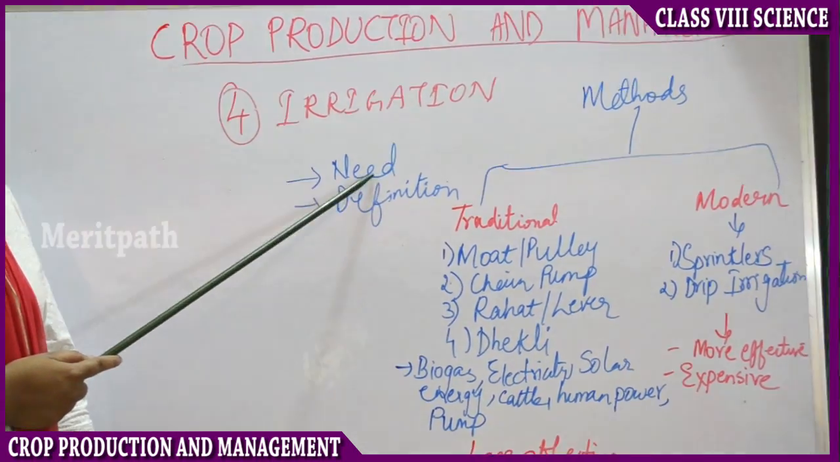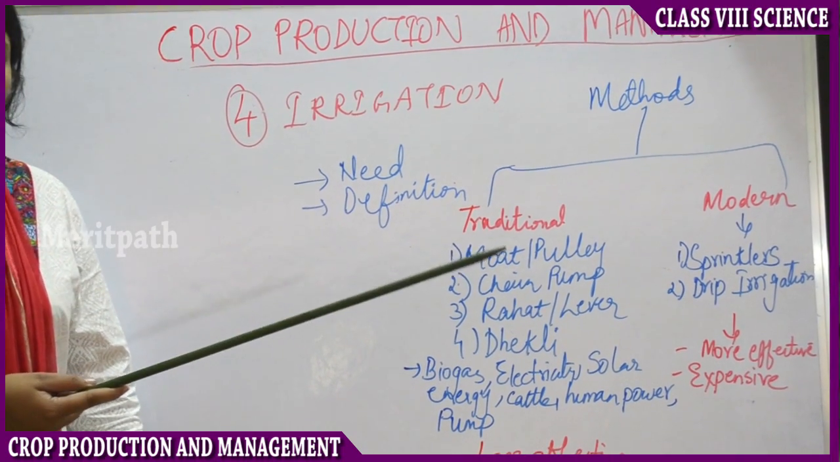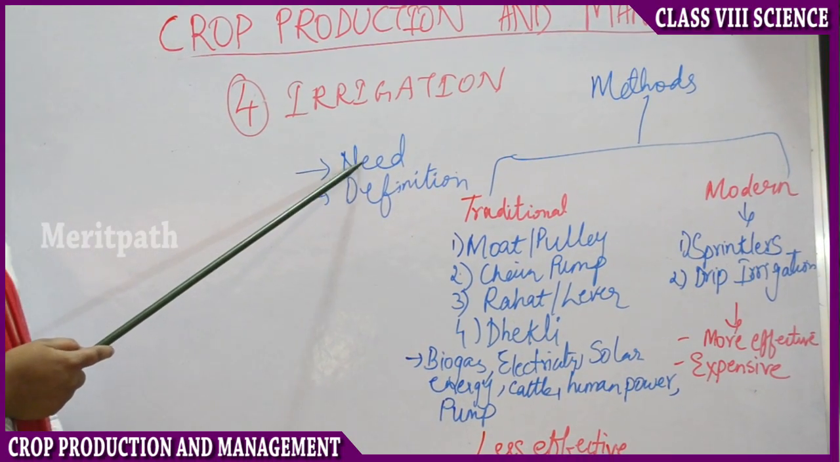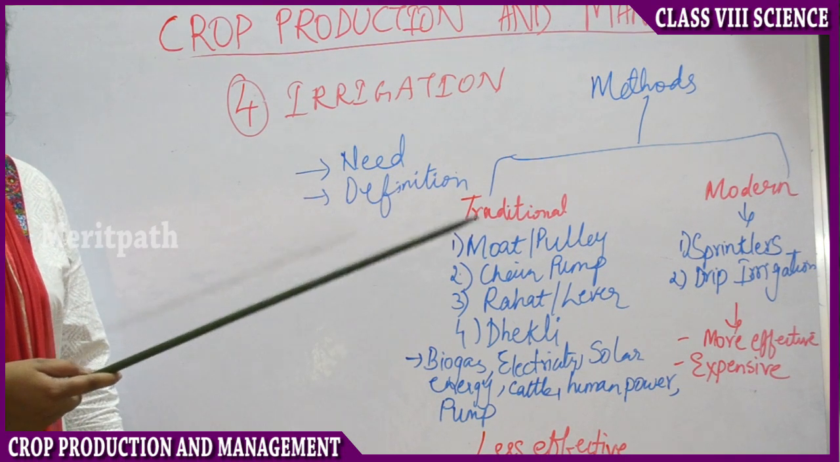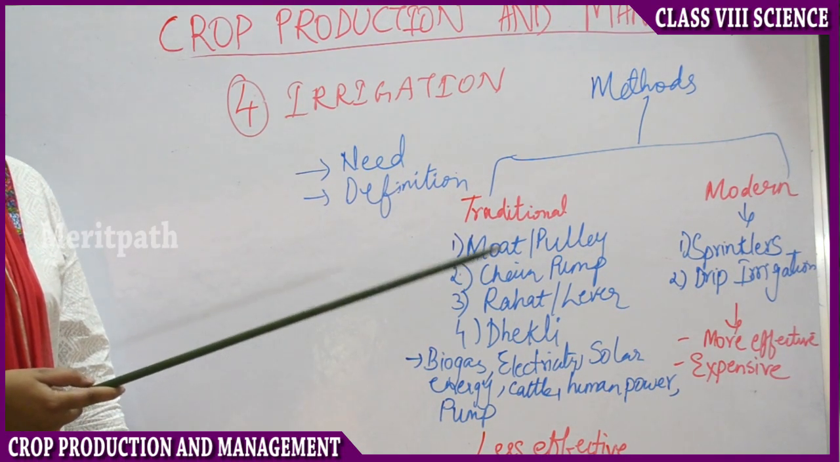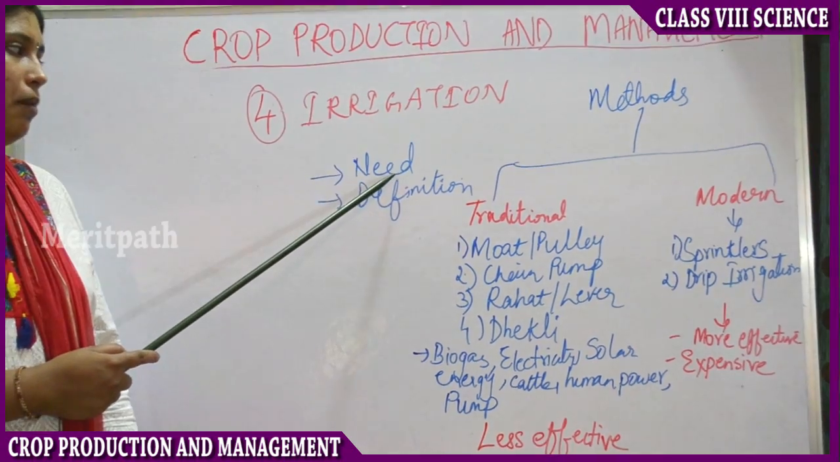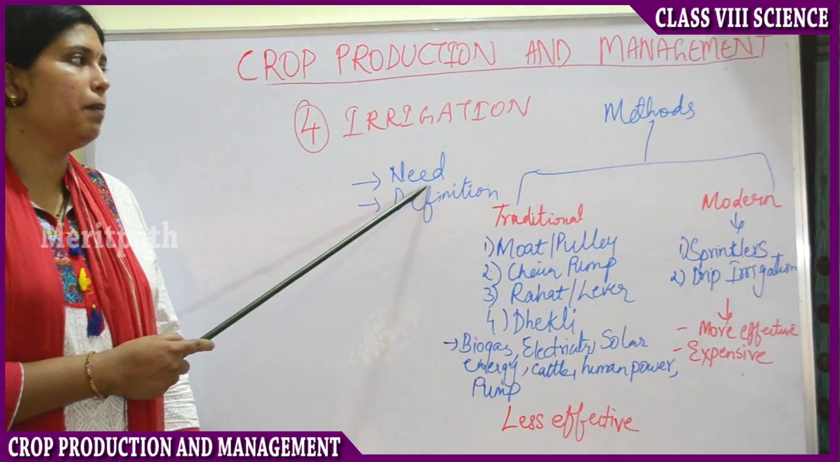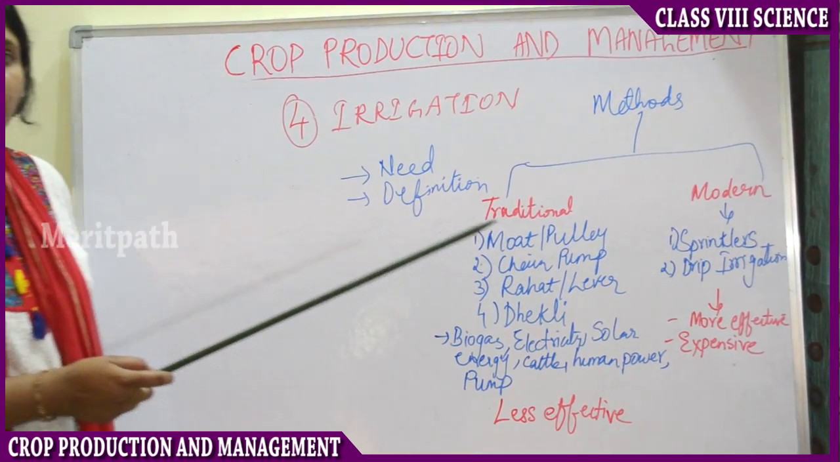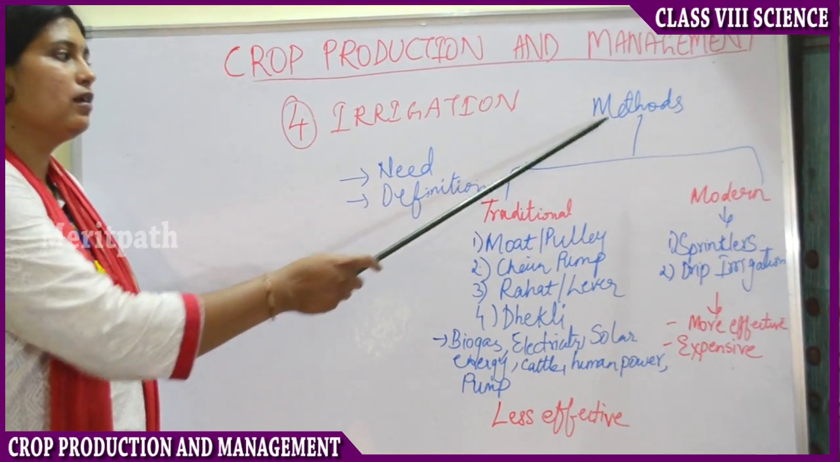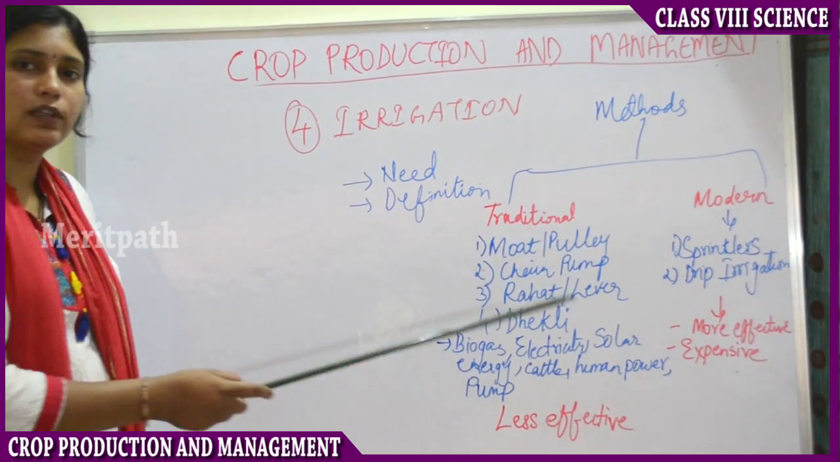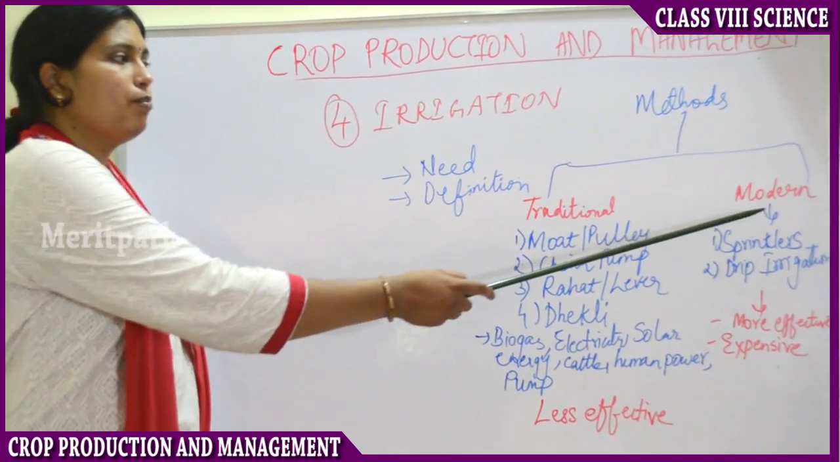The need for irrigation is for the growth of the plants to make food, and for the plants to survive extreme hot and cold temperatures like frostbite and extreme heat. We need to irrigate the plants. So what are the methods of irrigation? There are 2 methods followed to irrigate the plants. They are traditional methods and modern methods.